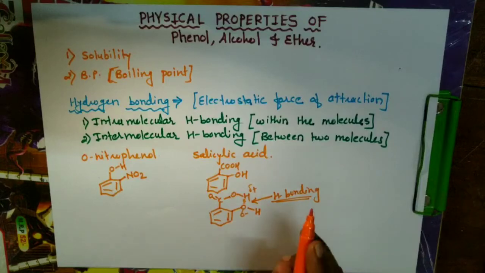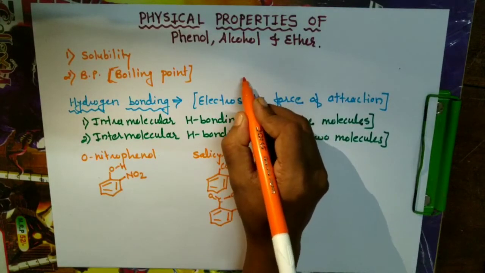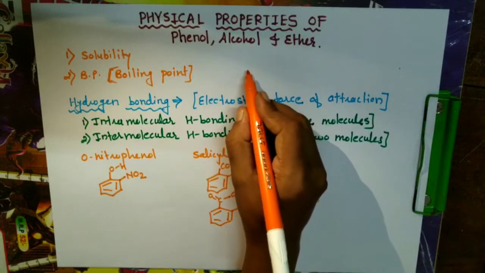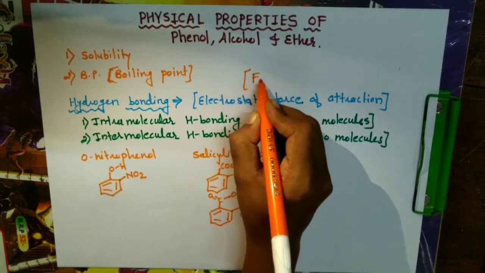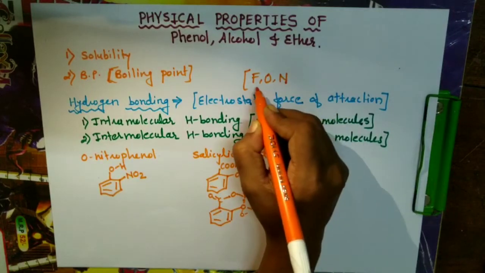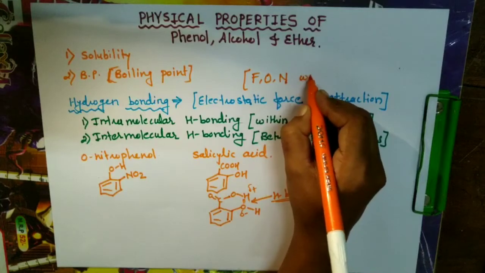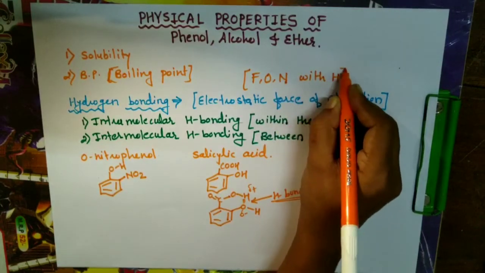This is possible when there are electronegative atoms like fluorine, oxygen, nitrogen present in an organic compound, along with hydrogen.